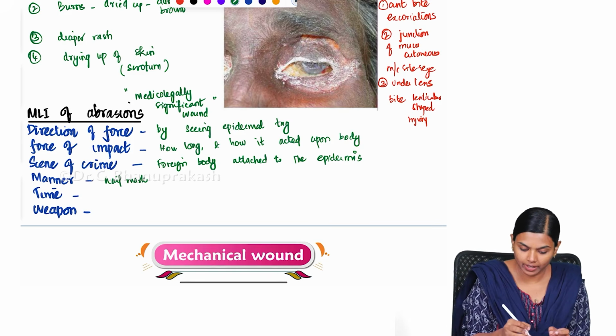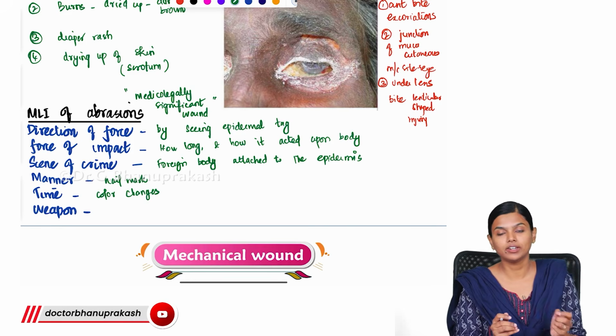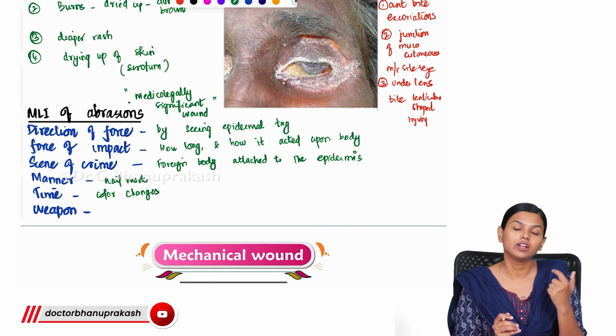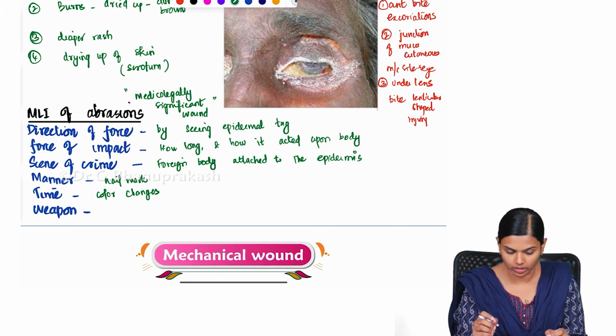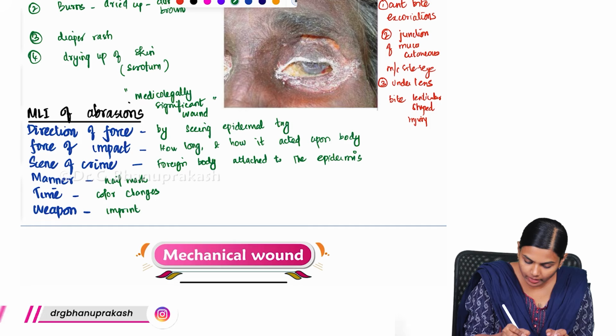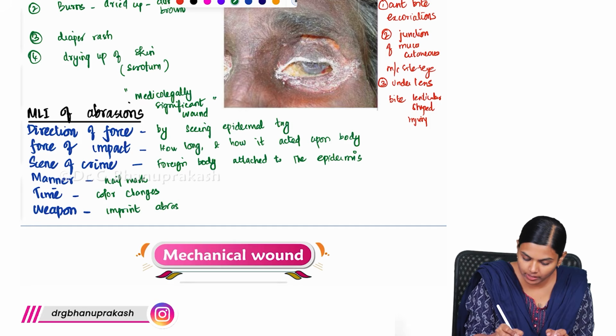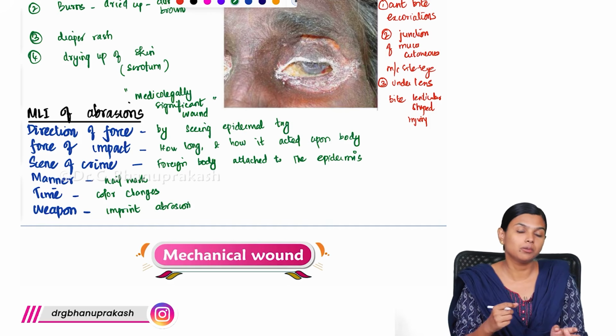Then depending upon the color changes, you can identify the time since injury. We already saw the color changes, depending upon which we can identify the time of the injury. And for the weapon, an imprint abrasion will give us the weapon. If it is a linear abrasion, we can say it has to be some pointed object.